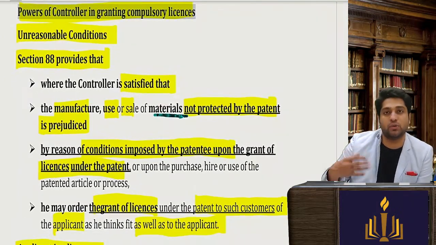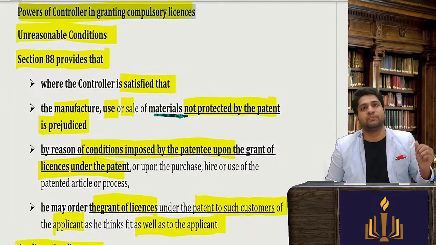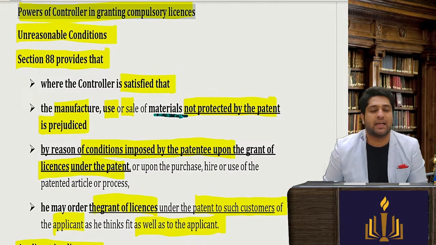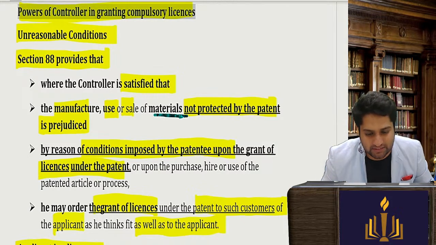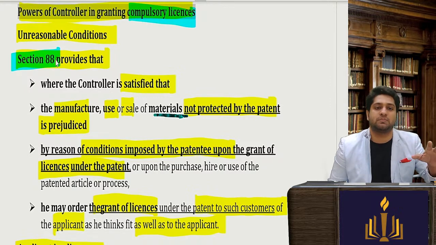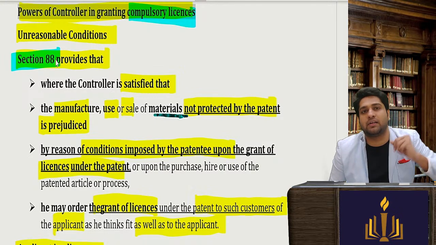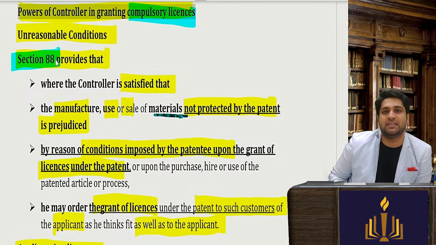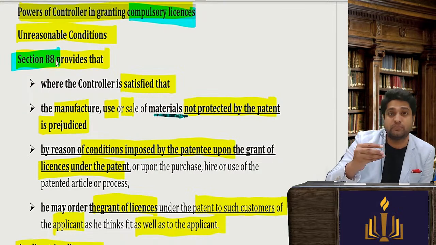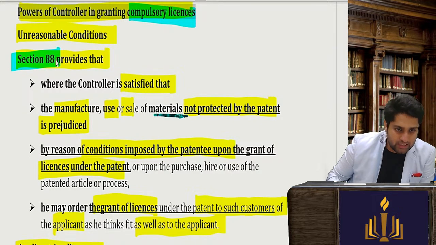Now, what did you understand from this? You read and tell me. So what is it saying? My first question to you is, the compulsory license we are speaking of here under section 88 is with respect to the license of a patented invention or of a non-patented invention. That means is a question of more than one patent involved, yes or no? So let's see. Now I'll explain.